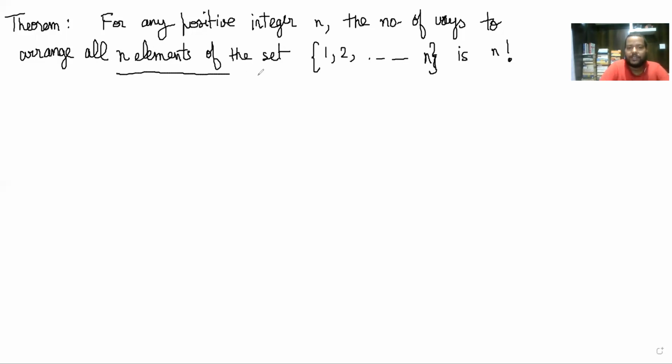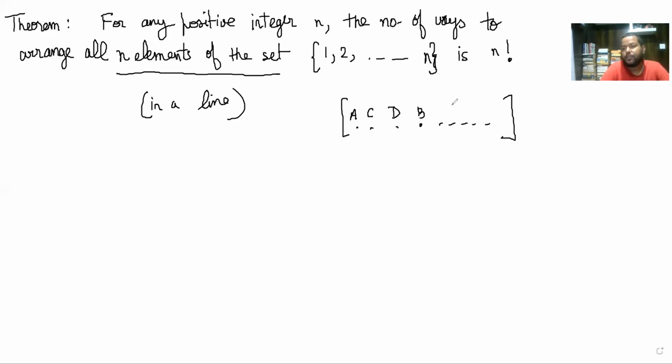And we arrange all the elements of a set in a line here. Because if you arrange them in a line, that is the same as saying how many different ways can you end the tournament, right? In our case, for the tournament example, we had n equal to 8, and each different arrangement on a line, let's say A was first or C was second and D was third and B was fourth and so on, was one particular ending. We saw that it was the generalized 8 tuples number of ways in which you can form that, and that is simply 8 factorial in that case, right?